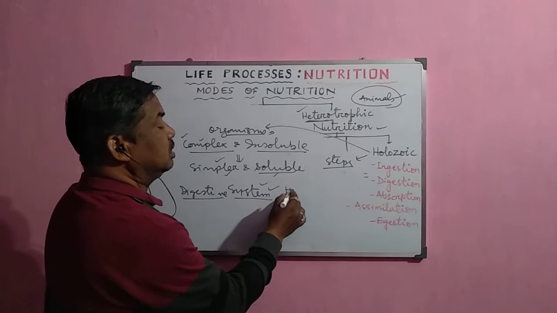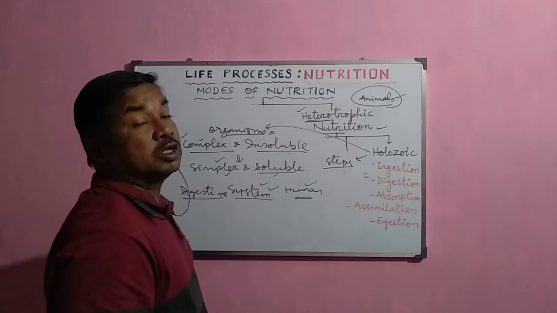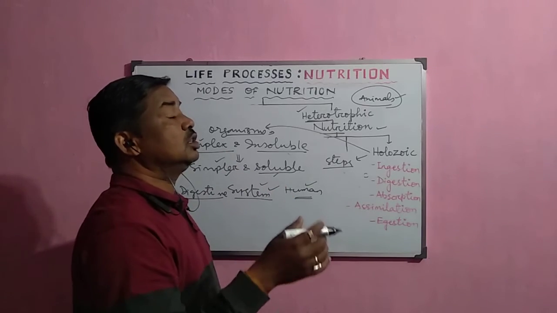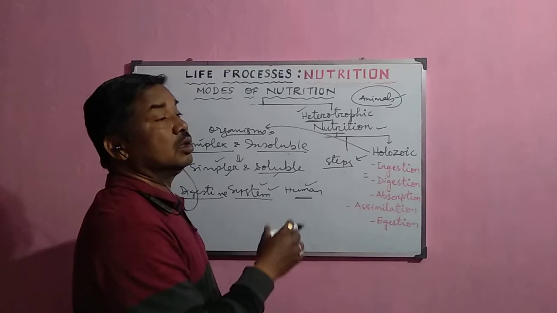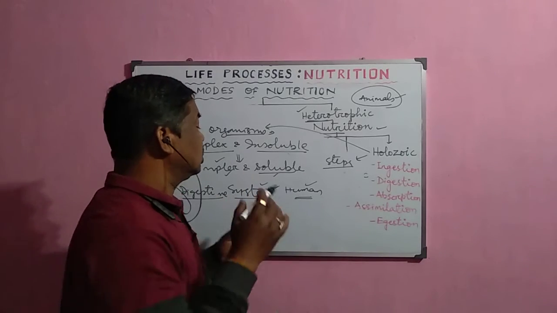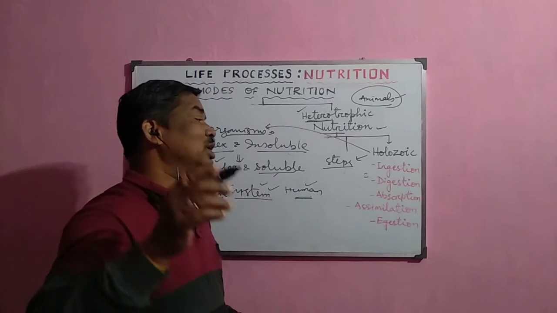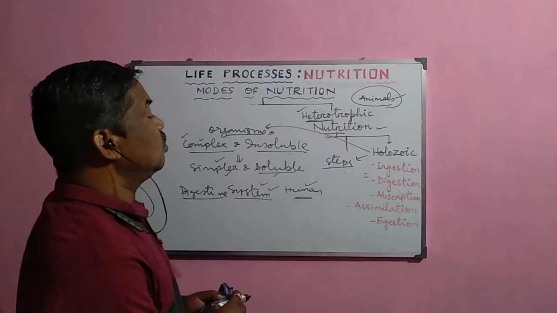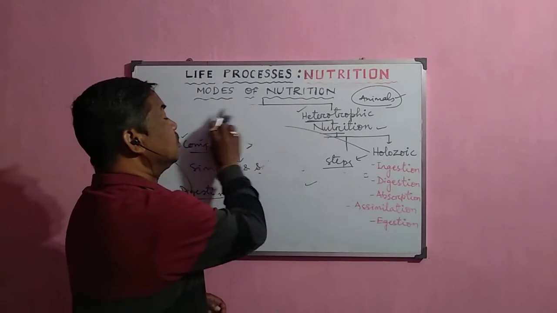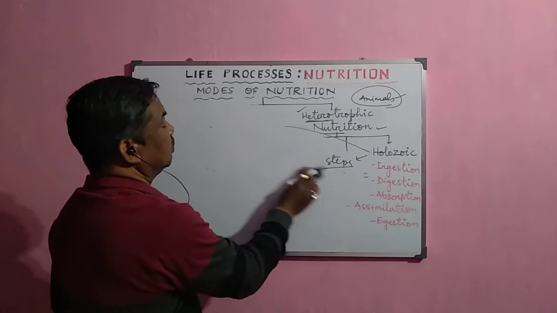In the case of a human being, the system starts from the buccal cavity, the oral opening, that is the mouth, till the anus. So there is the stomach, the small intestine, and the large intestine. This system is essential to simplify the complex food materials. Now, what are the different steps involved in the process of simplification of complex and insoluble food materials?